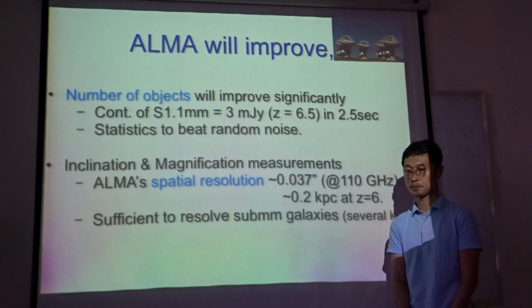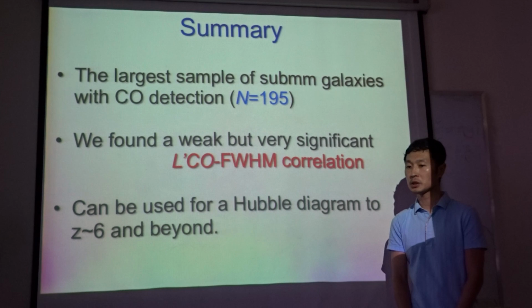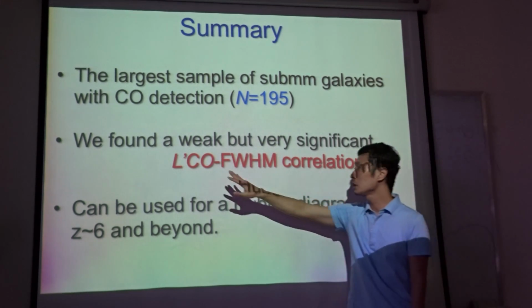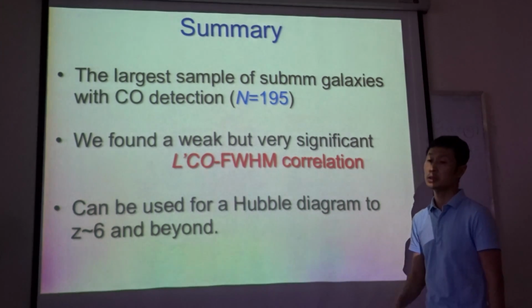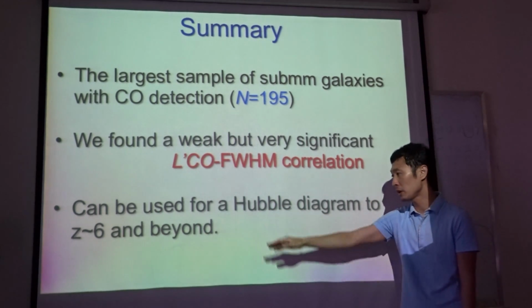So in summary, by comparing a large sample of CO galaxies, we found a weak but very significant correlation between CO luminosity and line width. And this relation has interesting potential to be used to create a Hubble diagram at very high redshift.